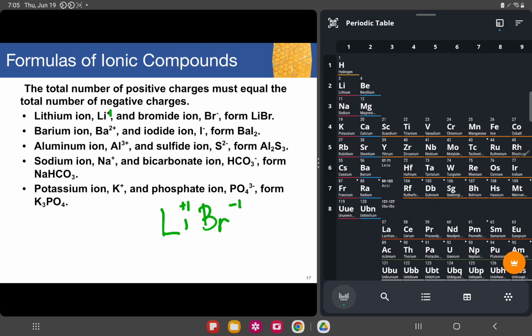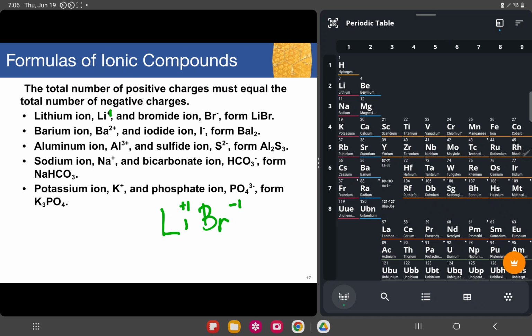What usually happens if they are bonded? From the introduction, the total number of positive charges must always equal the number of negatively charged particles.